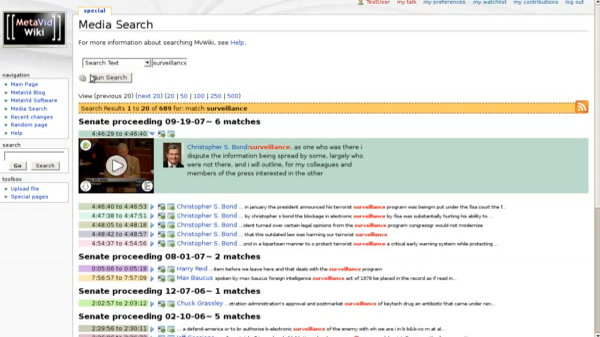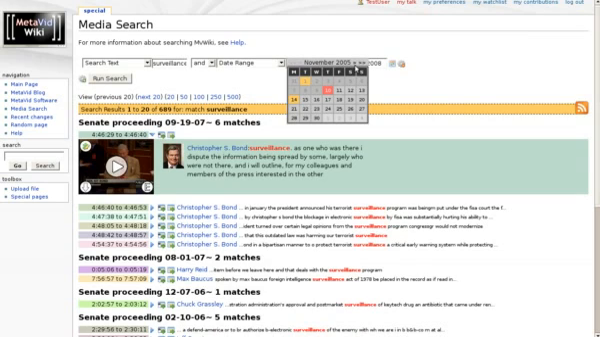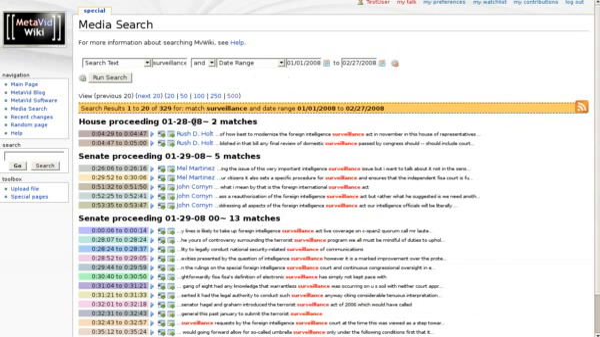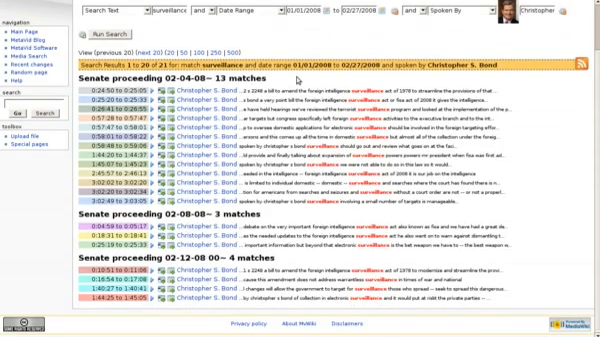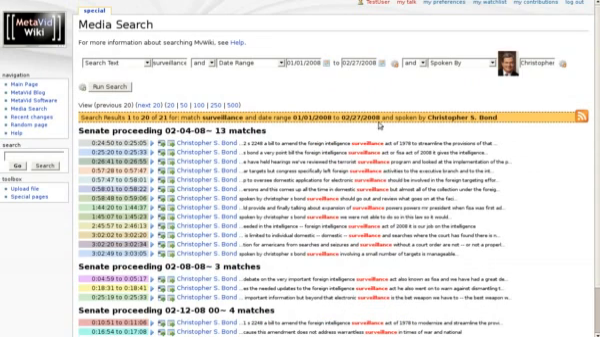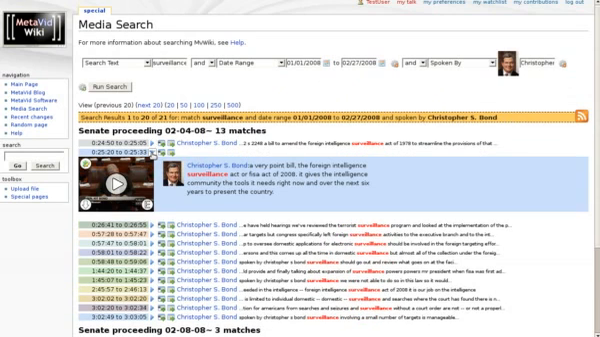We then may want to refine our search to times surveillance was mentioned this year. So we can go ahead and do that. We set the start date in January 1st, 2008, and run the search again. And then we get every time surveillance was mentioned this year, and say we want to just focus on a particular person. We can say every time surveillance was mentioned by Christopher Bond, and rerun the search. This generates a list of clips of Christopher Bond mentioning surveillance this year.